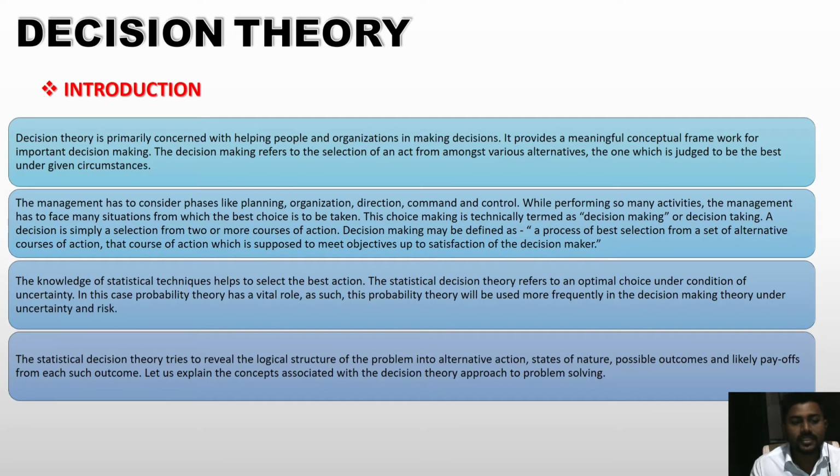The knowledge of statistical techniques helps to select the best action. Statistical decision theory refers to an optimal choice under conditions of uncertainty. In this case, probability theory has a vital role. As such, probability theory will be used more frequently in decision making theory under uncertainty and risk. Statistical decision theory tries to resolve the logical structure of the problem into alternative actions, states of nature, possible outcomes, and likely payoffs from such outcomes. Let us explain the concepts associated with the decision theory approach to problem solving.